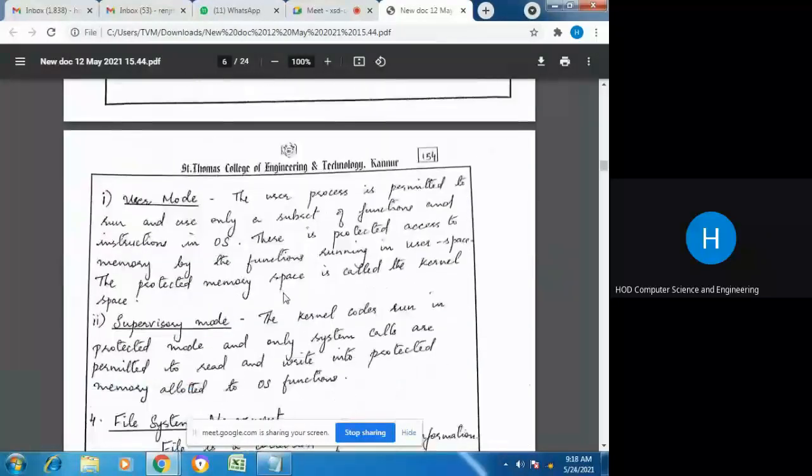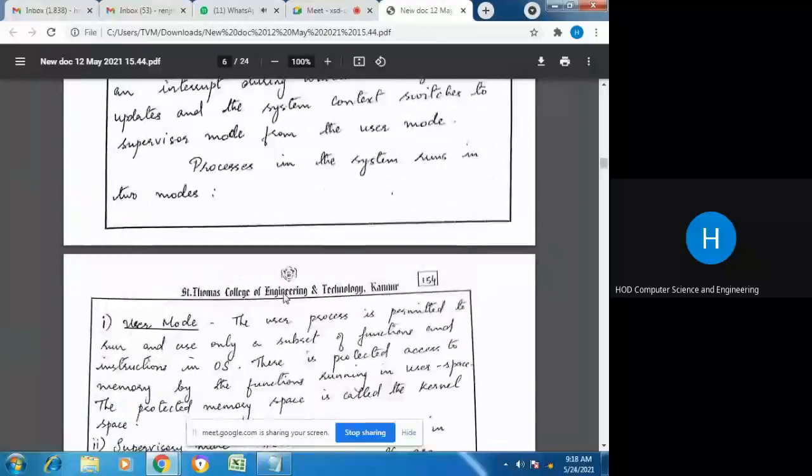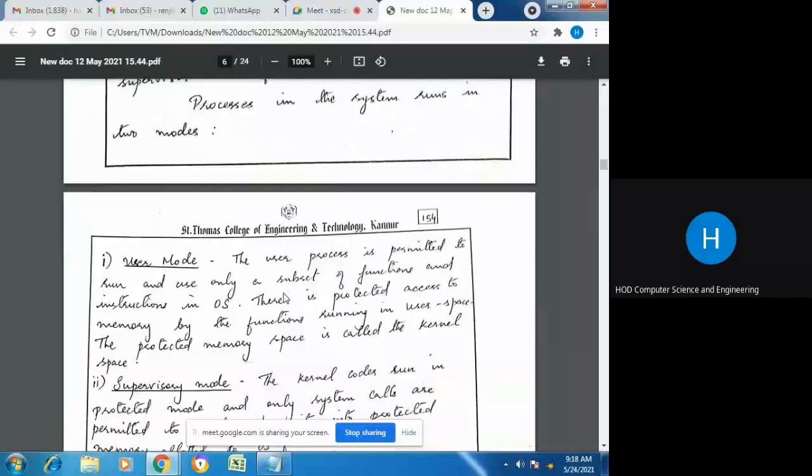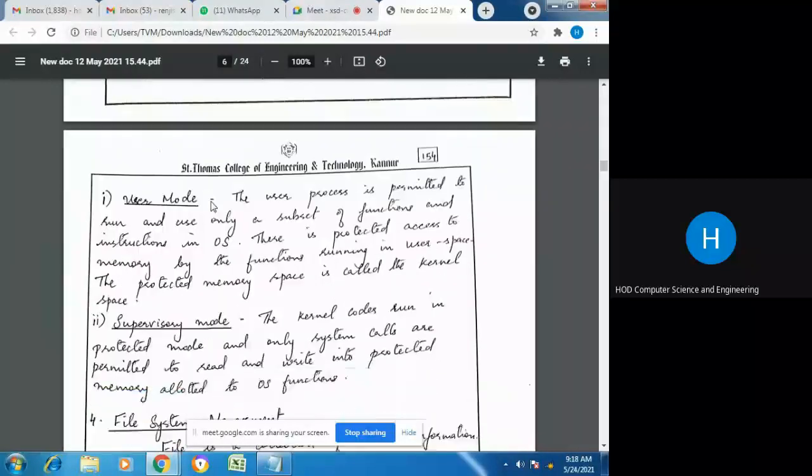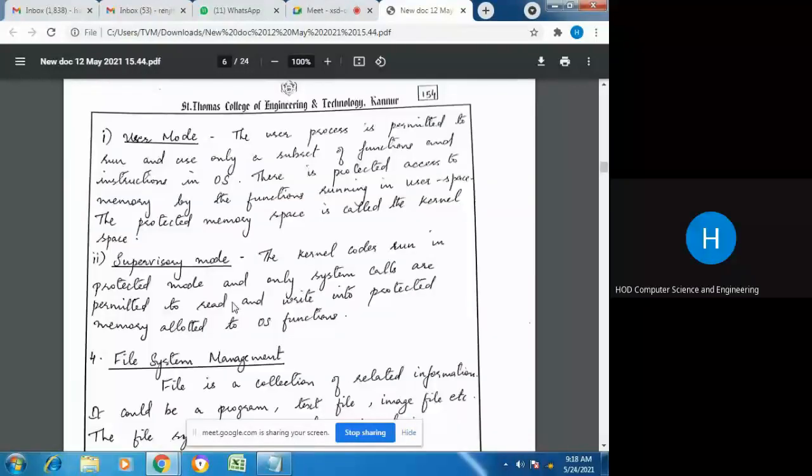Now, next we are going to another section. We have the processes. We are going to go through what are the different types of processes running in the system. There are 2 modes in which the processes in a system can execute. And the 2 modes are the user mode and supervisor mode. So any process running in the system has either of the 2 modes. That is, either it can run in user mode or it can be in the supervisor mode.